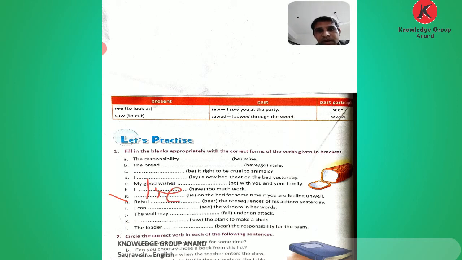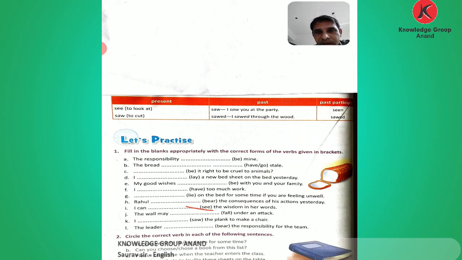Lie on the bed for some time. Next, Rahul blank the consequences of his actions yesterday. Talk about yesterday, so we write the past form of bear: B-O-R-E. Now H. I can blank. I can see the wisdom in her work.